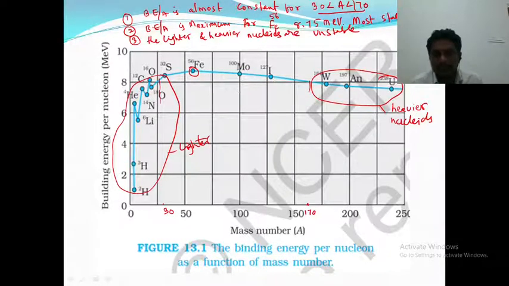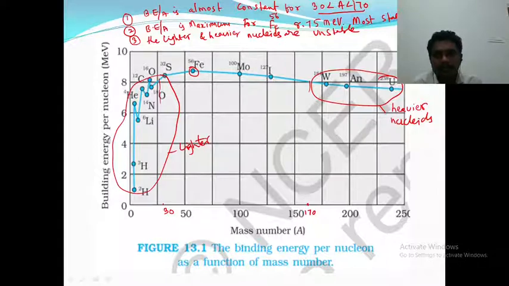In the previous topic I told you that binding energy is an indication of the stability of the nucleus. The larger the binding energy, the greater the stability. Here the binding energies of lighter nuclei are low, that is why they are less stable, and heavier ones are also less stable.